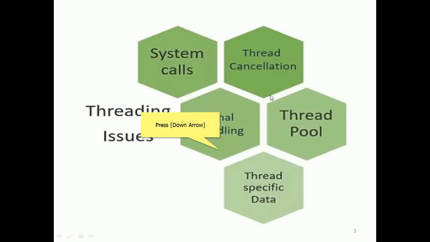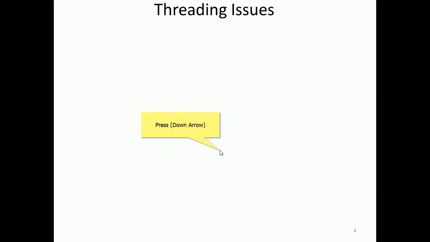Let me see what the thread issues are. The thread issues are system calls, thread cancellation, signal handling, thread pool, and thread specific data. These are the major concepts related to the issues of threading when we are implementing threads in programming.